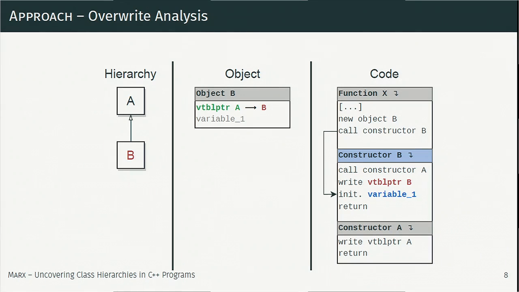So we see that a different vtable pointer, the one of B, is written into the object. And if we observe such a pattern on a code path in the application, then we will know that both vtable pointers have to be related, because they're used in an inheritance relationship. So A is initialized first, which is the base class, and then the vtable pointer at the exact same spot in the object is overwritten by vtable pointer B, so we know their relation at this point. Further, the constructor of B may initialize other data members, but this is nothing we're interested in for our analysis.